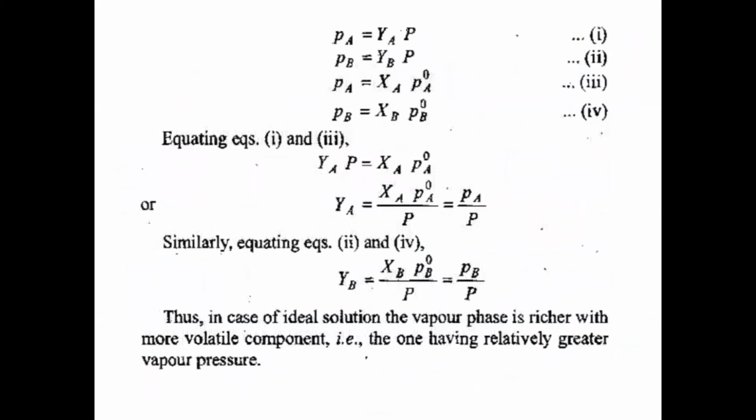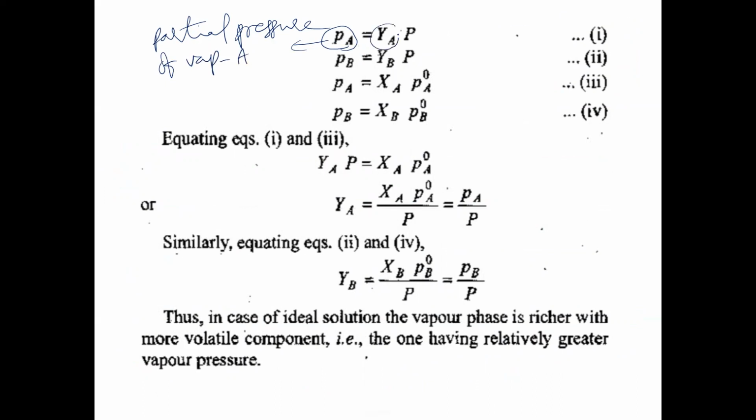Now see here. Pa means the partial pressure of vapor A in the mixture. Now, partial pressure is equal to what, generally?